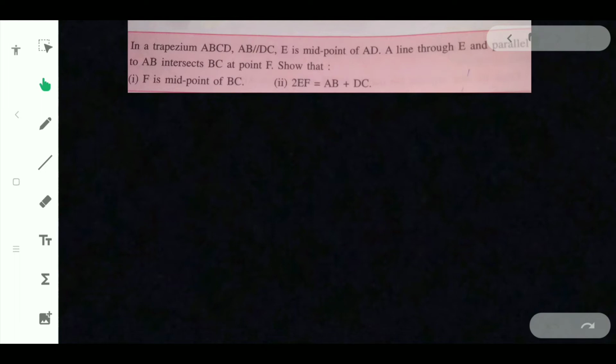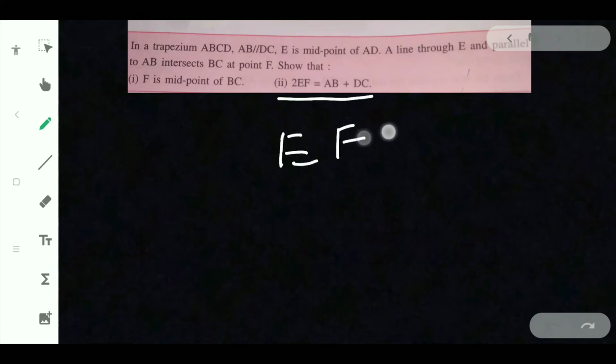In a trapezium ABCD, AB is parallel to DC. E is midpoint of AD. A line through E, parallel to AB, intersects BC at point F. Show that F is midpoint of BC and 2EF is equal to AB plus DC, or EF is equal to half times (AB plus DC). The whole bracket will be given like that.